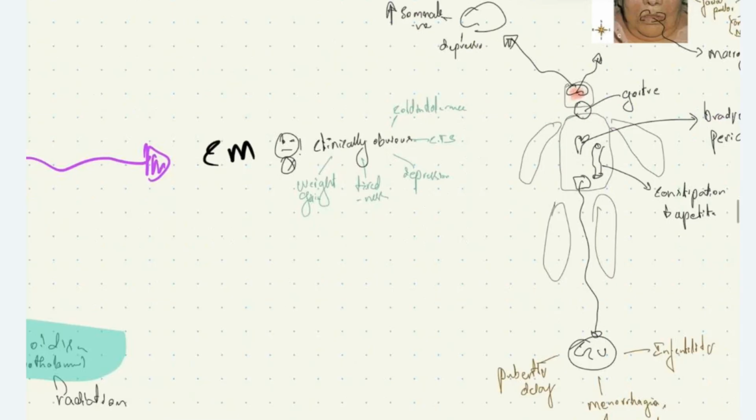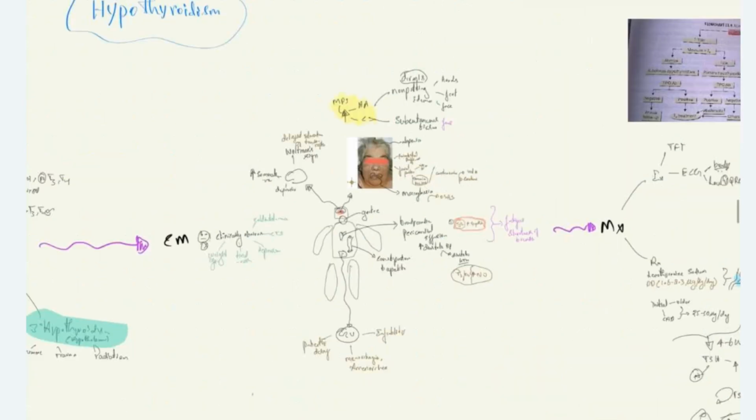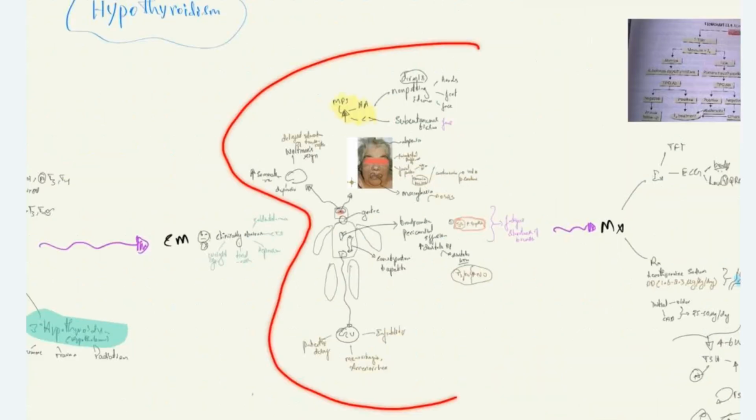They can present to you with only weight gain, tiredness, depression, cold intolerance, and also the patient can present with carpal tunnel syndrome due to the deposition of glycosaminoglycans, due to their reduced breakdown, secondary to reduced T3, T4 levels. Now, what are the head-to-toe manifestations seen in hypothyroidism?